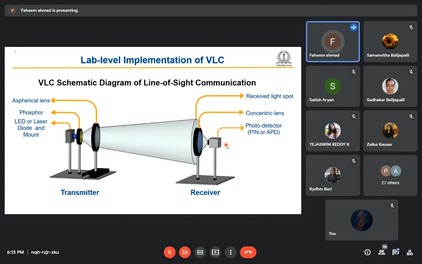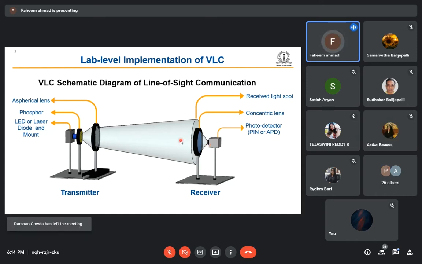So we are using this lens to focus the light on the receiver, and this receiver lens we are using to concentrate the power on a small area detector, because detector speed depends on the area of the detector, right? If you increase the detector area, the capacitance will increase, then the bandwidth response will slow down. So if we want to transmit data at a very high rate, we need to reduce the diameter of the detector. If you reduce the diameter of the detector, the power collection efficiency will also reduce. So to increase the power collection efficiency, we are using a lens here, which concentrates the power on a small area detector, and we are collecting the power.